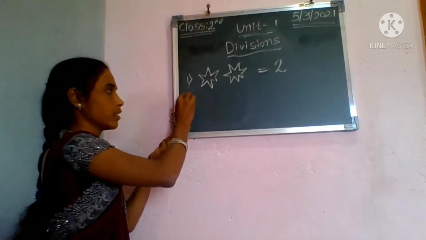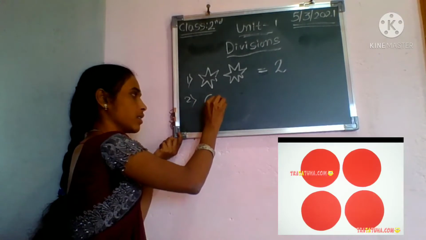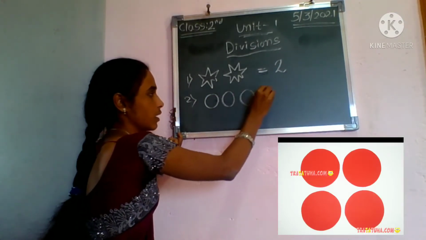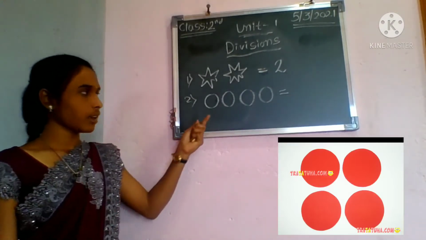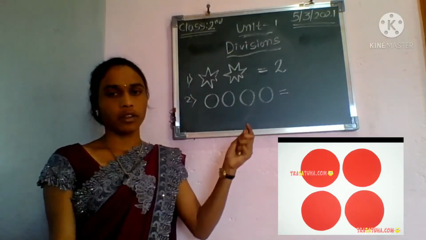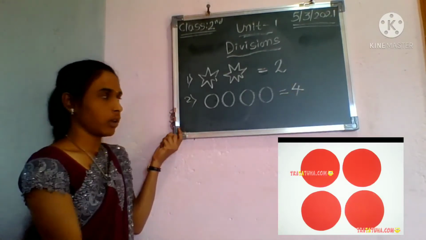Then next I draw some circles. 1, 2, 3, 4. How many circles are there? 1, 2, 3 and 4. There are 4 circles. So write it as a 4.